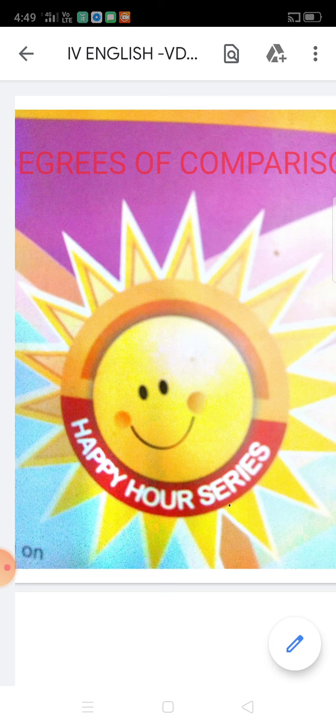The adjective can be used in three different forms: positive degree, comparative degree, and superlative degree. When the comparison is not made, when you are describing only a noun, we use a positive degree of adjective or positive form of adjective. When you compare two nouns of the same kind, we use comparative form. When three or more people or nouns are compared, we use superlative form. Let us learn one by one.